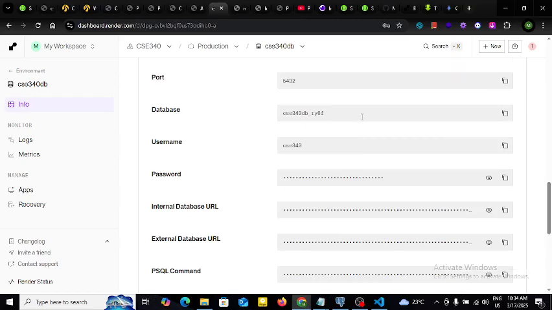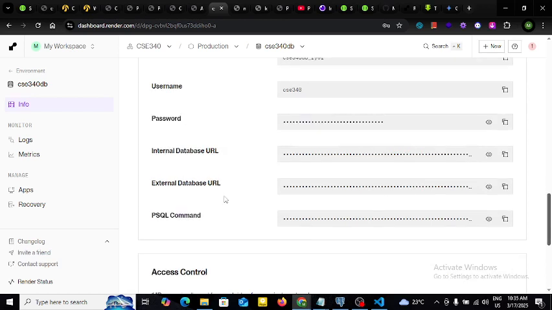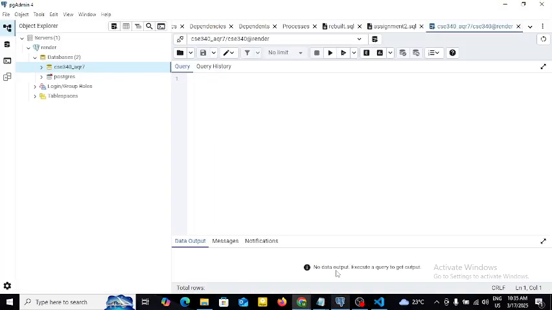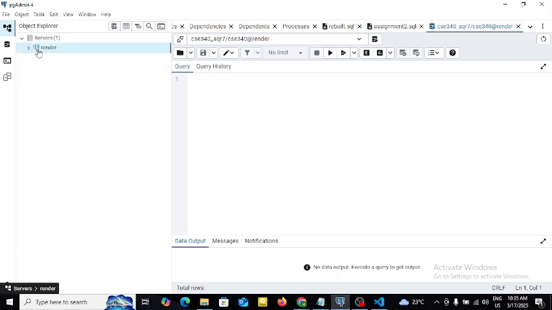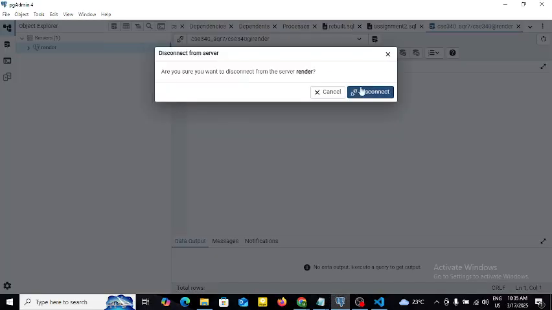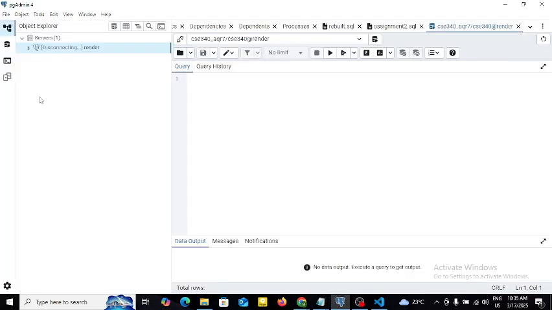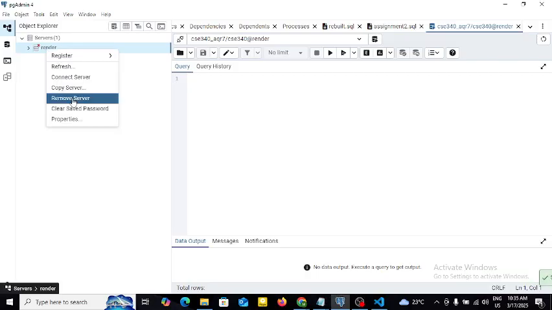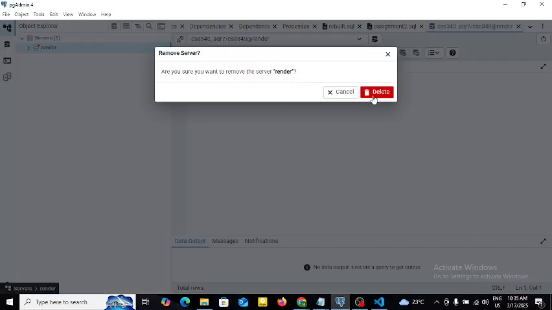We need the database name, the username, and the external database URL for creating a remote connection. To do that, I will go here in pgAdmin, and this is the previous connection that we first need to disconnect from the server and delete. Okay, now we can remove this one and create a new one.